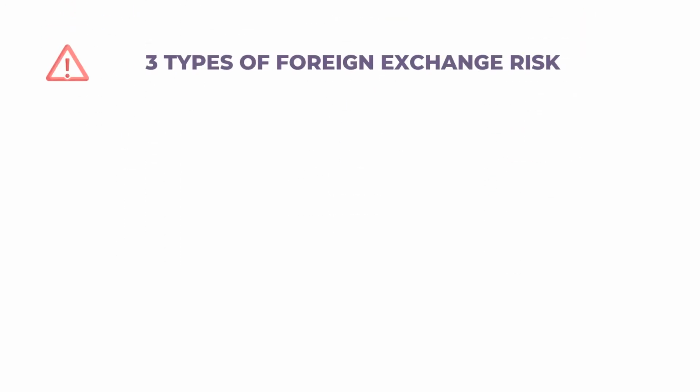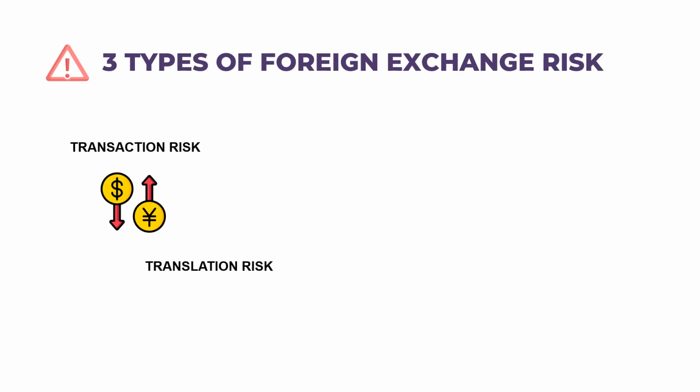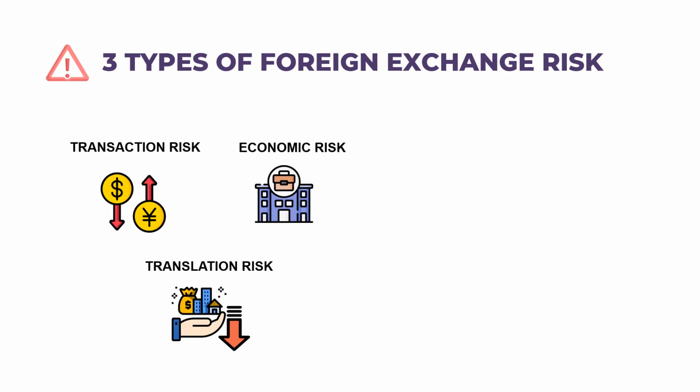There are three types of foreign exchange risk. Transaction risk is when companies are buying a product from a company located in another country where the base currency of the seller and the buyer are different. Translation risk is associated with a company that deals in foreign currency and holds assets in a foreign currency on its balance sheet. Economic risk is a forecast risk.